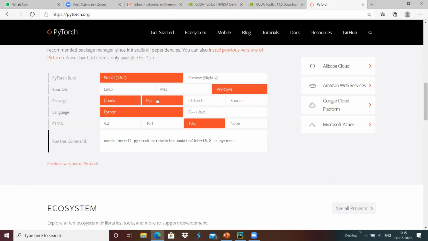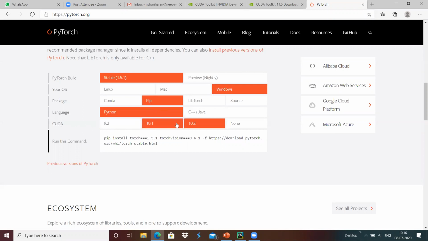If we are using the Python installation package, then we can choose it accordingly. And we have the CUDA toolkit. If we do not have an NVIDIA GPU present in our system, then we can choose the none option so that the complete PyTorch will be running over the CPU, not the GPU.